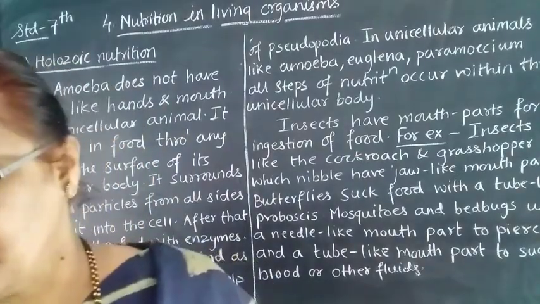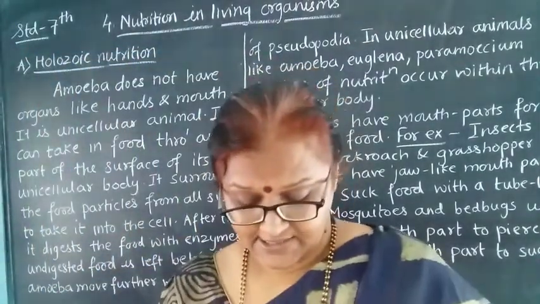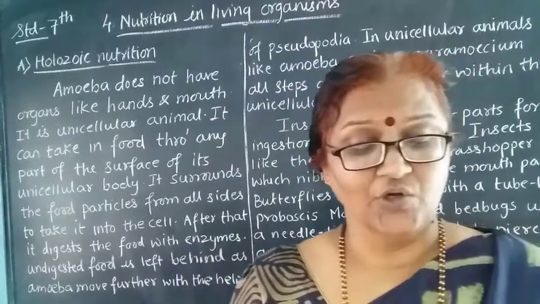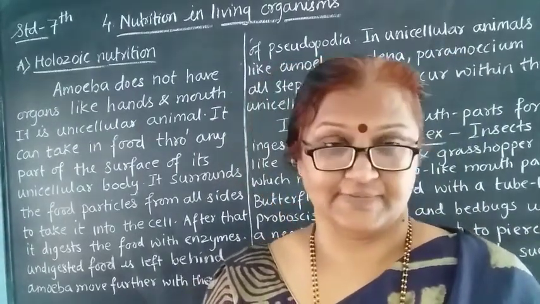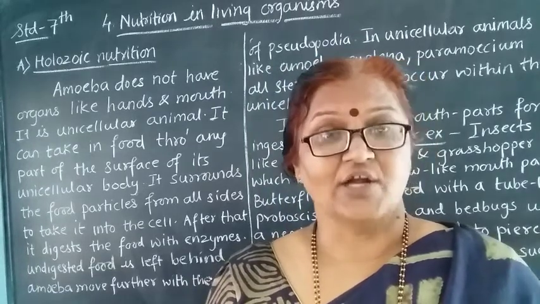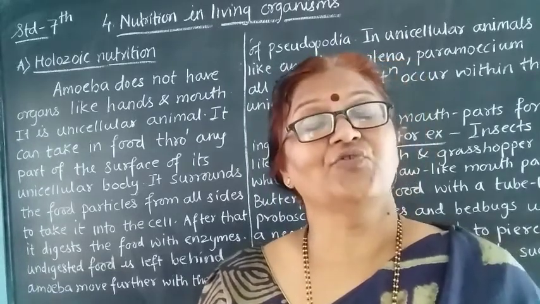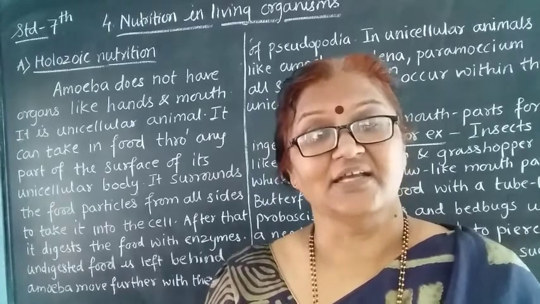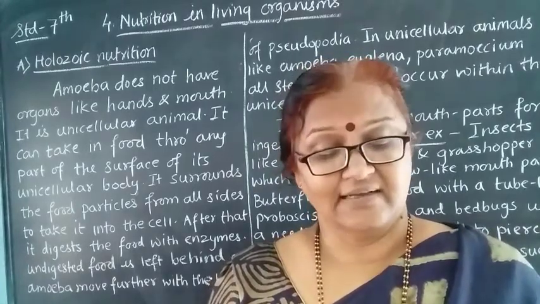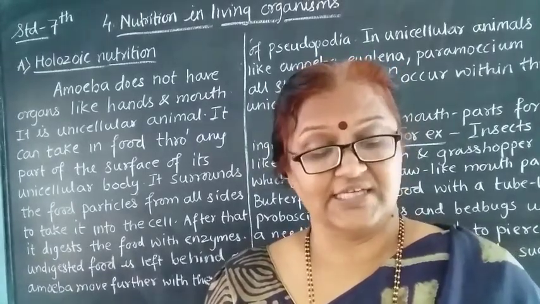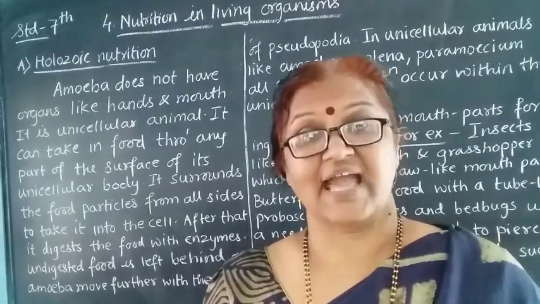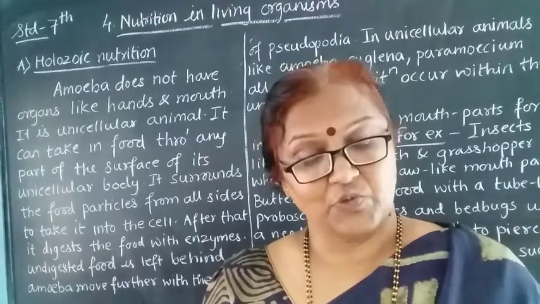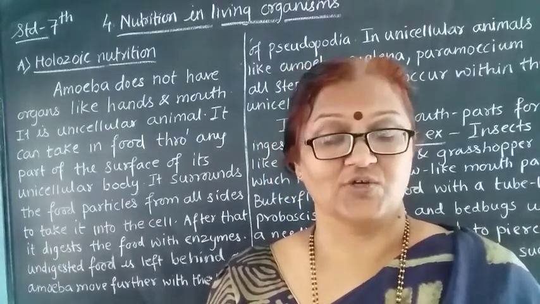See the next part from your textbook, page number 32. According to the type of the food, animals can be classified. According to the type of food the animals are eating, the classification is herbivorous, carnivorous, omnivorous, scavengers and decomposers. We are going to see what these are.